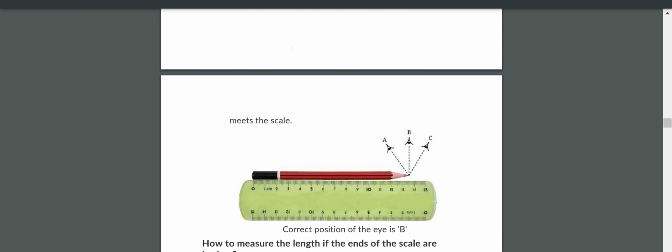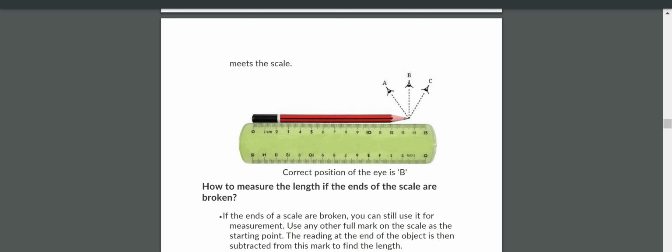Okay. Now you see here we have one example where you have to place the eye. Here we have the different positions given in this figure. You have to place it in between A and C. This is the eye, and this is the eyeball, and this is C. So which one is the correct position to place your eyeball? B position. Okay, you have to see from here.